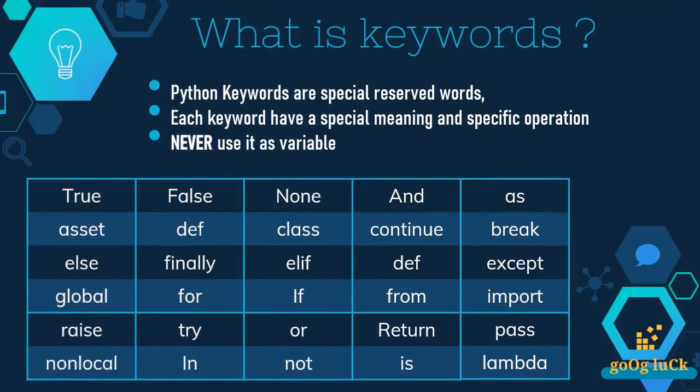So what are these keywords? Well, these keywords are some sort of reserved words which are designed for a specific purpose. You cannot use a keyword as a variable name or an identifier name. Some of the keywords in Python include for, if, def, break, continue, True, False, etc. You cannot use them as your variable. These words in Python have a specific purpose and a specific meaning.